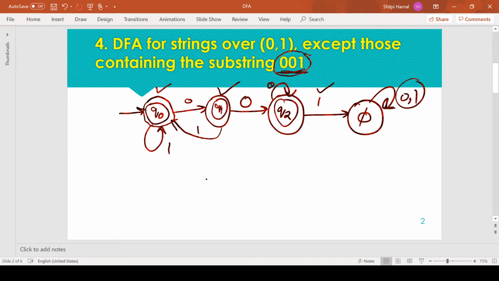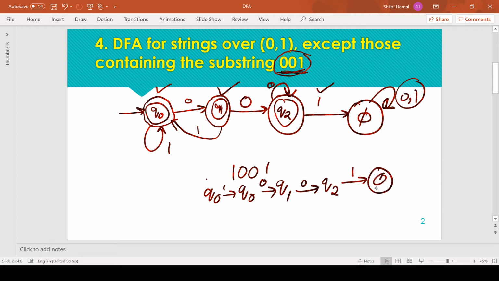Okay, for example, you can take any example like 1 0 0 1. So you need to define the transition from Q0. On 1 we are at Q0 only. Next for 0 we are moving to the state Q1. Next for next 0 we are moving to state Q2, and for next 1 we are moving to the dead state. Okay, so you need to define transition for at least one input string in the exam.